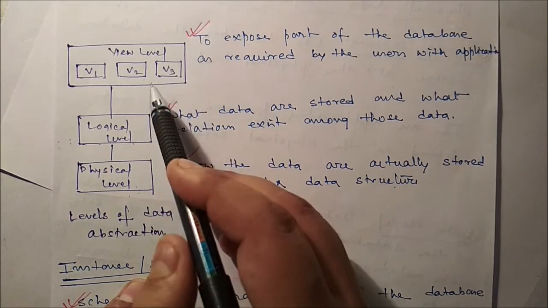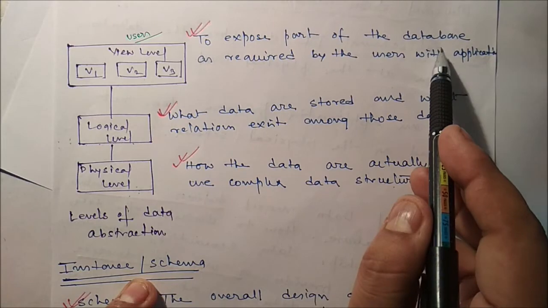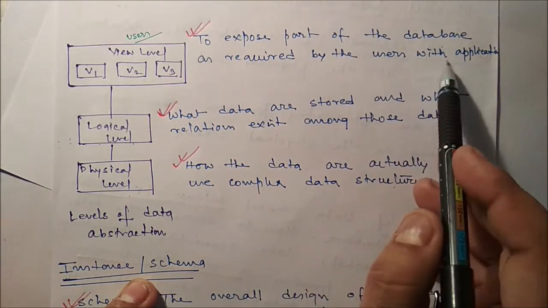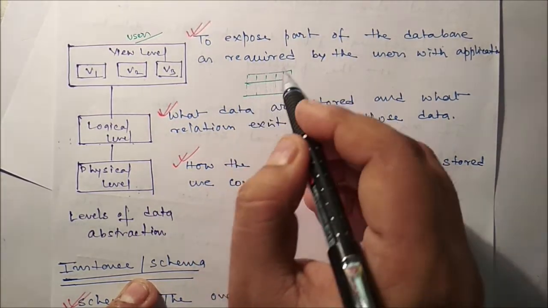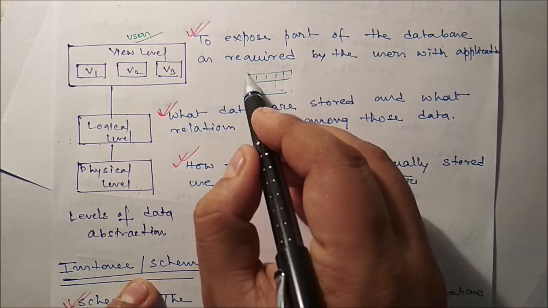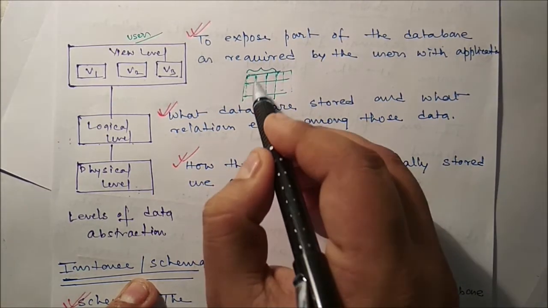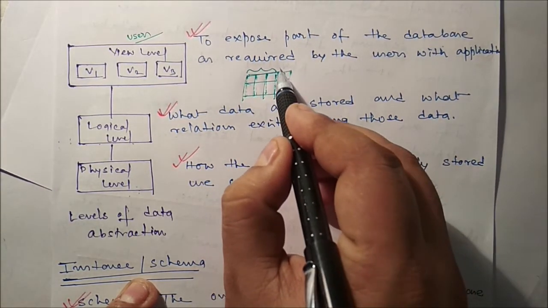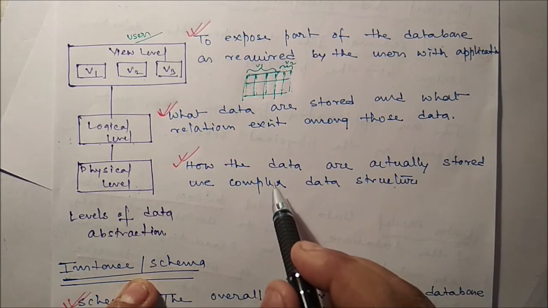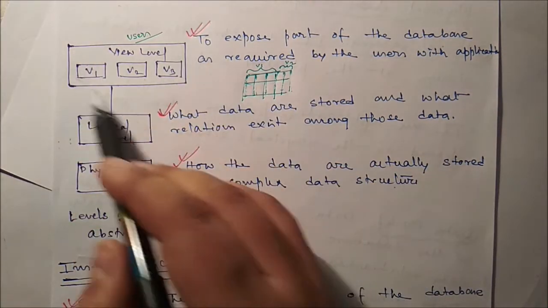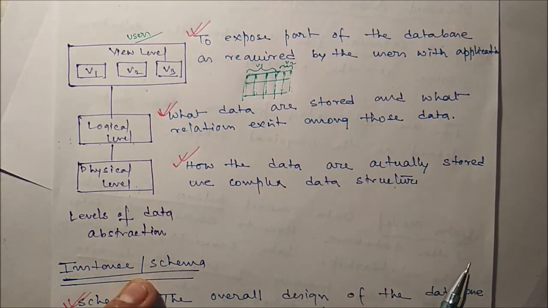And this is the view level, where actually users are there, to expose part of the database as required by the users with the application. Say in a table, 100 attributes are there, but a simple user doesn't want 100 attributes. The user needs only these 3 attributes. So we can say this is view 1. Another user needs only these 2 attributes, so this is view 2. All these views are defined in this view level, and the user can use only the view. Are you getting this?